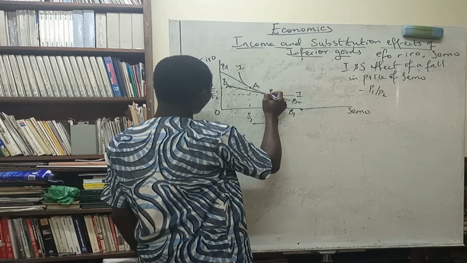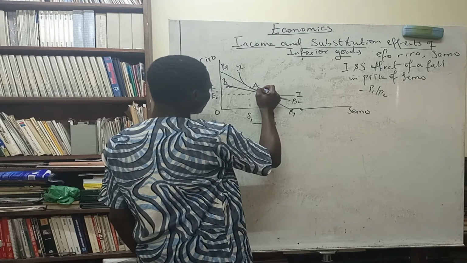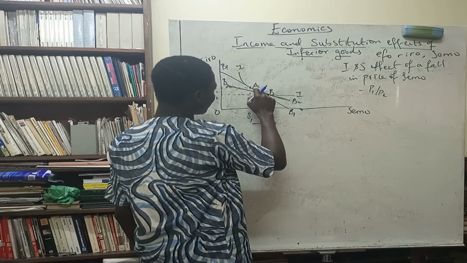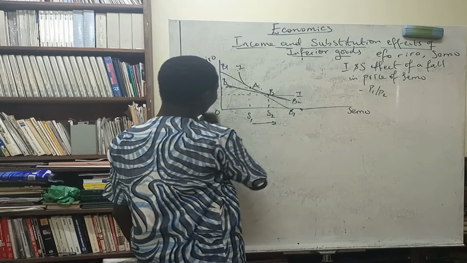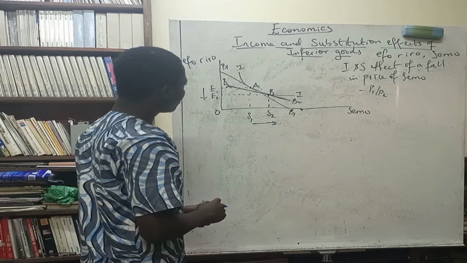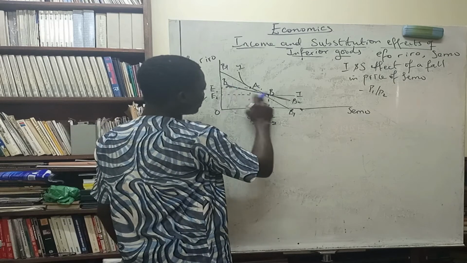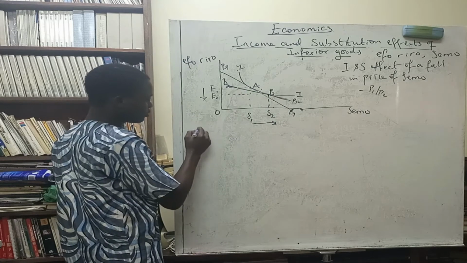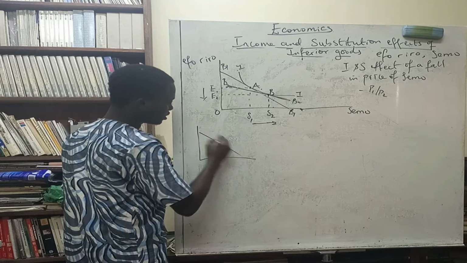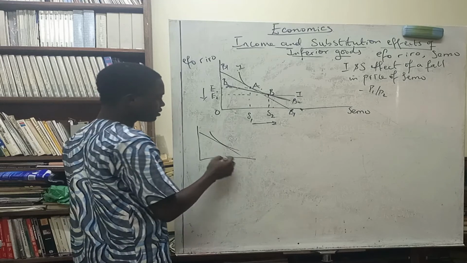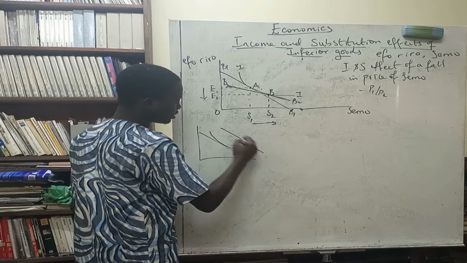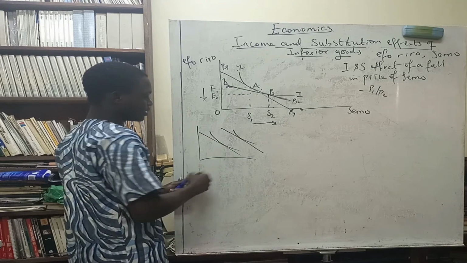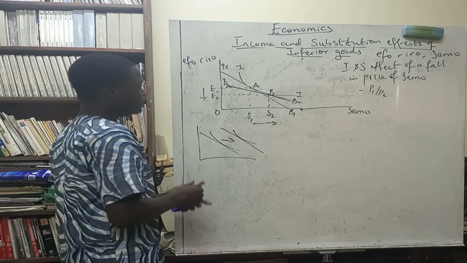So at this point we have less of Semo. But wait, before I do that, for the income effect, what's going to happen is that we'll draw a line parallel to this, because essentially, to depict the income effect, if this were the initial combination and there is an increase in the real income of the consumer, there's going to be a shift of the budget line as well as a new indifference curve, and vice versa. So in this particular case, we are going to have something similar to that.